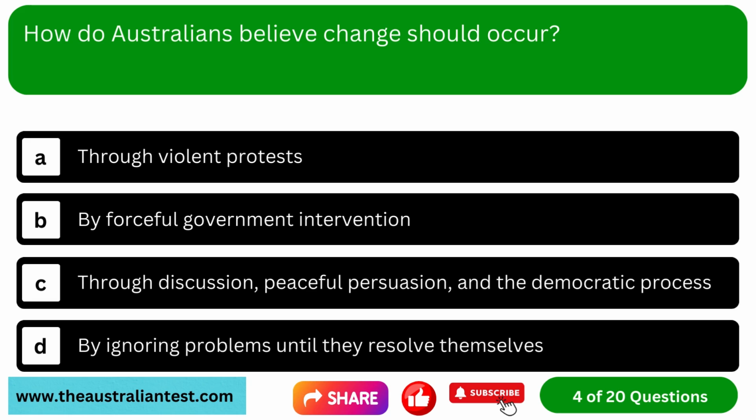Question 4. How do Australians believe change should occur? Option A, through violent protests. Option B, by forceful government intervention. Option C, through discussion, peaceful persuasion, and the democratic process. Option D, by ignoring problems until they resolve themselves.